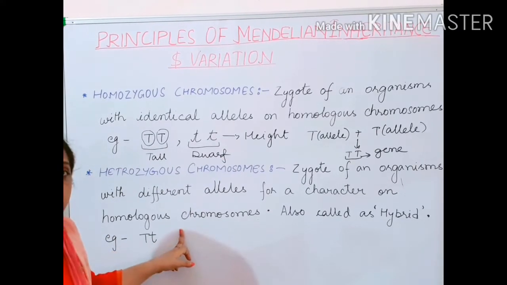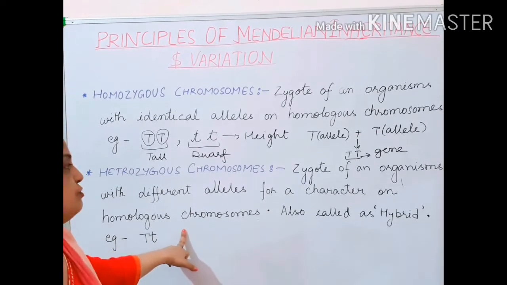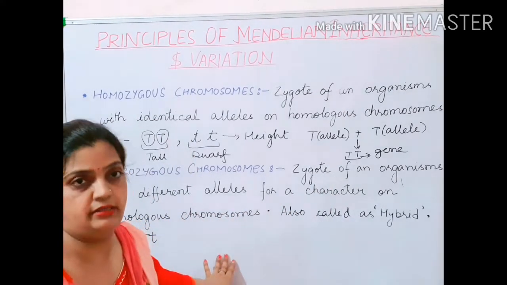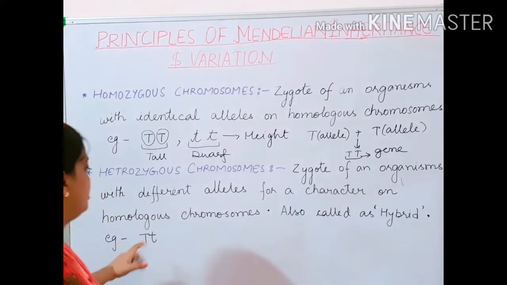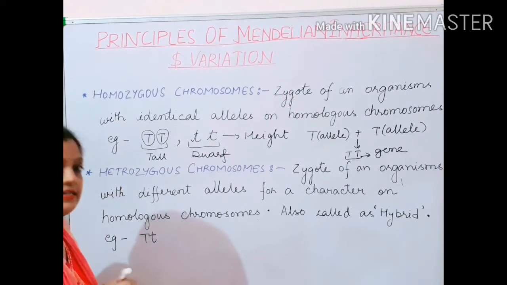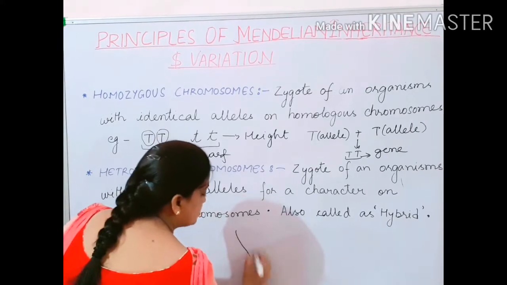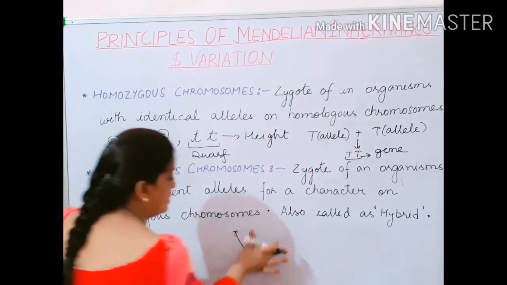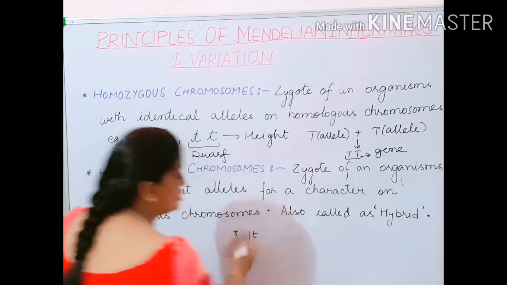In heterozygous, the alleles for a character will be different. Different means capital T and small t. Always children, it is not necessary that the chromosome has capital T and capital T only. It can have small t also.